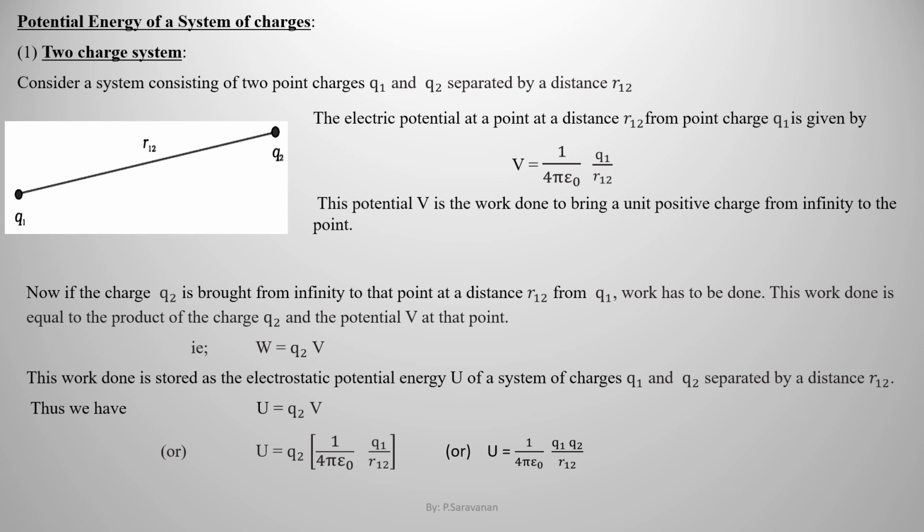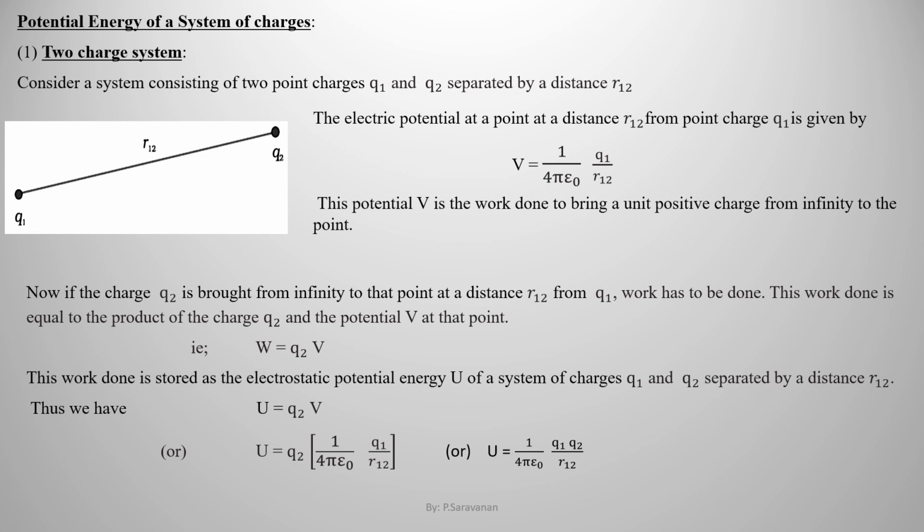This potential V is the work done to bring a unit positive charge from infinity up to the point distant R12. So what should have happened to the work done if plus 2 Coulomb charge is brought from infinity to the same distance? The work done should have been 2 times. Similarly, if you bring plus 5 Coulomb from infinity to the same point distant R12, the work done should have been 5 times this V. But instead of that, we are bringing Q2 Coulomb of charge from infinity to the point distance R12, and hence the work done must be equal to Q2 times V.